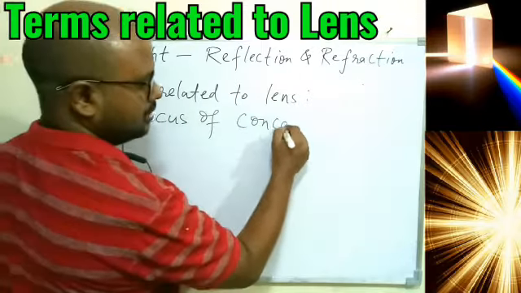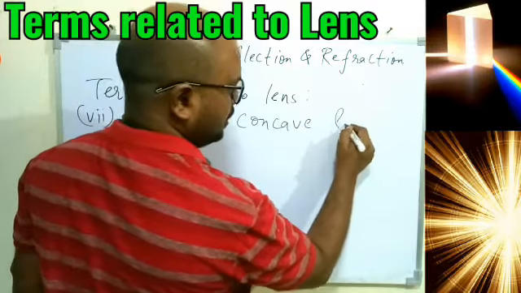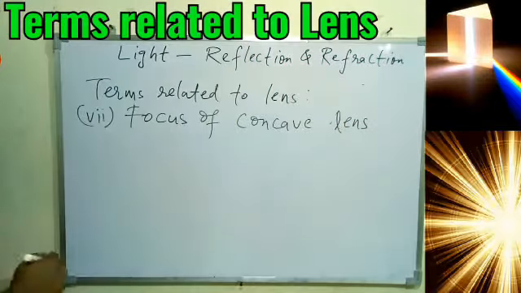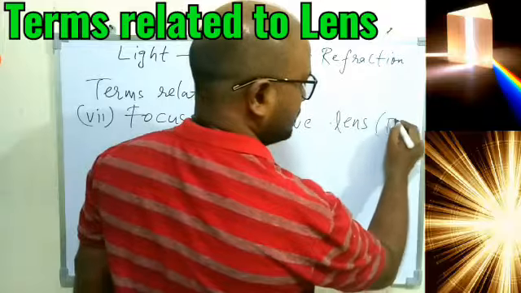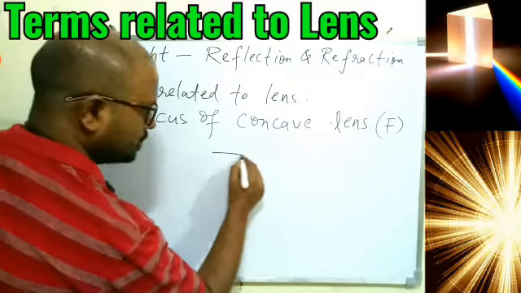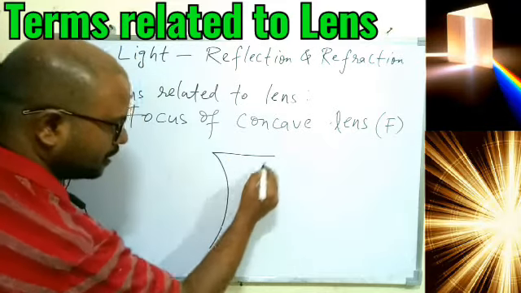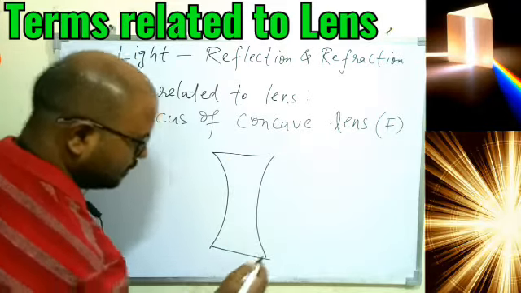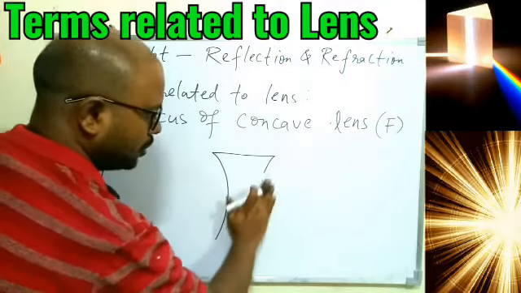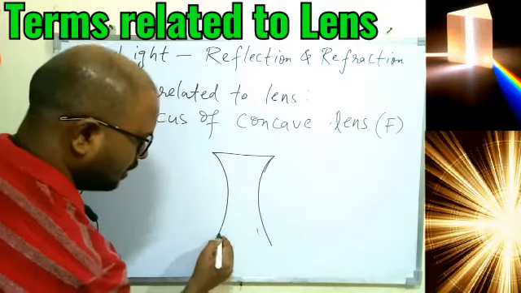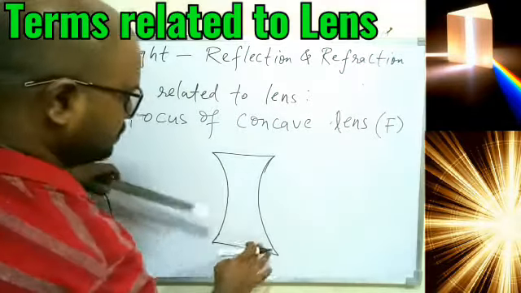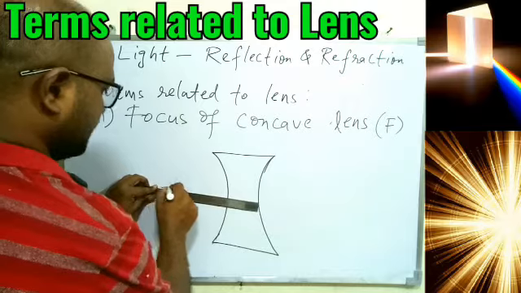concave lens. Now since you understood the convex lens focus, you can understand this also. So again this is F, but remember focus will be 2 in this case also. So again for clarity I am making a clear diagram so that you can understand what is happening here. Okay, so that's why I am showing you a bigger picture, so that you actually see how the ray of light bends when it is passing through the lens, convex lens and concave lens.